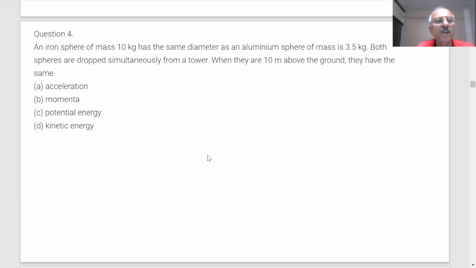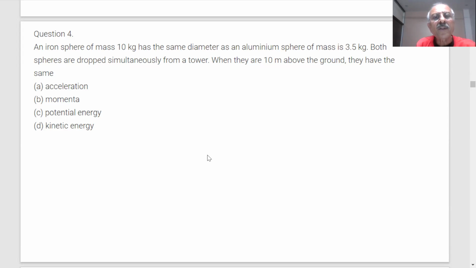So think about it, students. They will have the same acceleration.